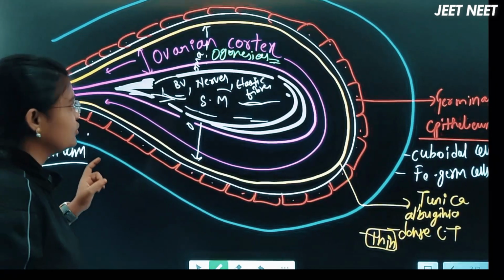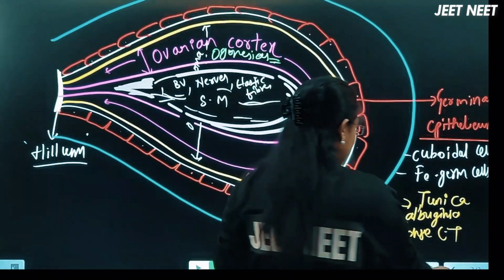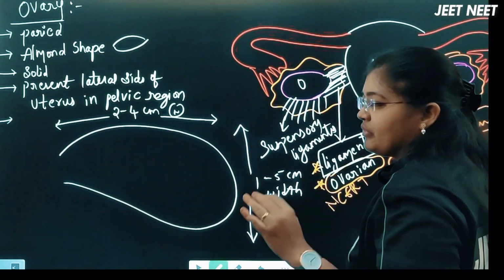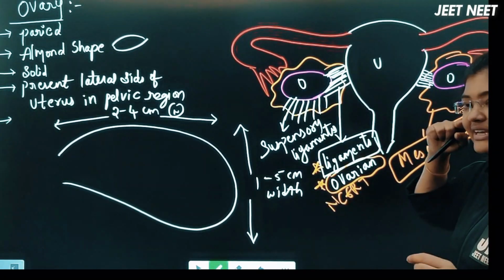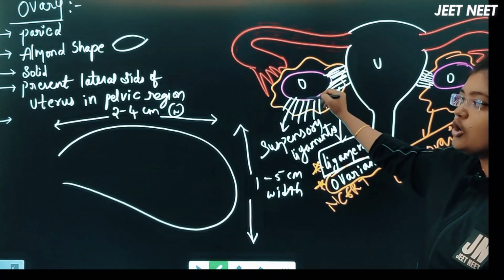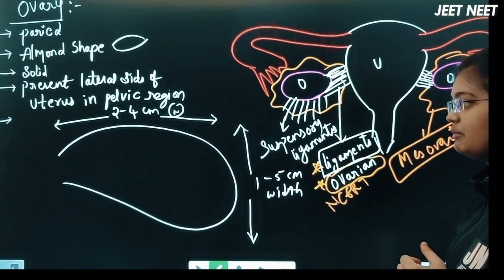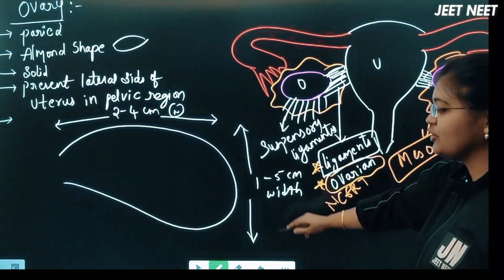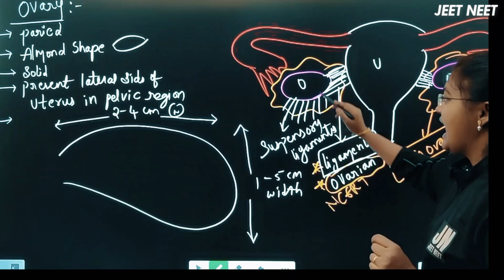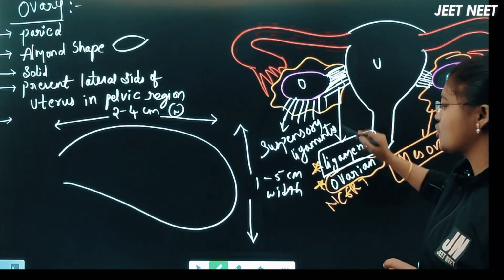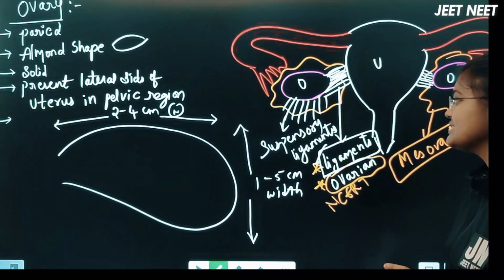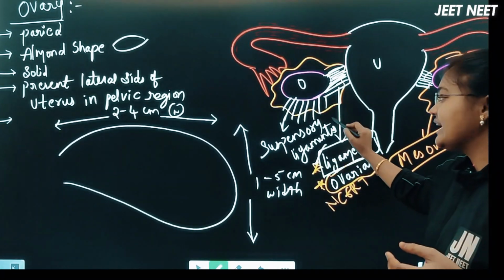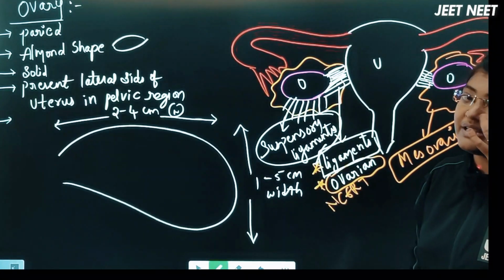So I am revising the points about the ovary. Previously we had discussed the external structure, right? The ovary is located on the lateral sides of the uterus in the pelvic region. They are paired, almond shaped, solid, grayish pinkish in color. The length of the ovary is 2 to 4 centimeters and the width is 1 to 5 centimeters. The ovary is connected to the uterus by ligaments called what ligaments? Ovarian ligaments. And the ovary is connected with the pelvic body wall by the ligaments called suspensory ligaments.